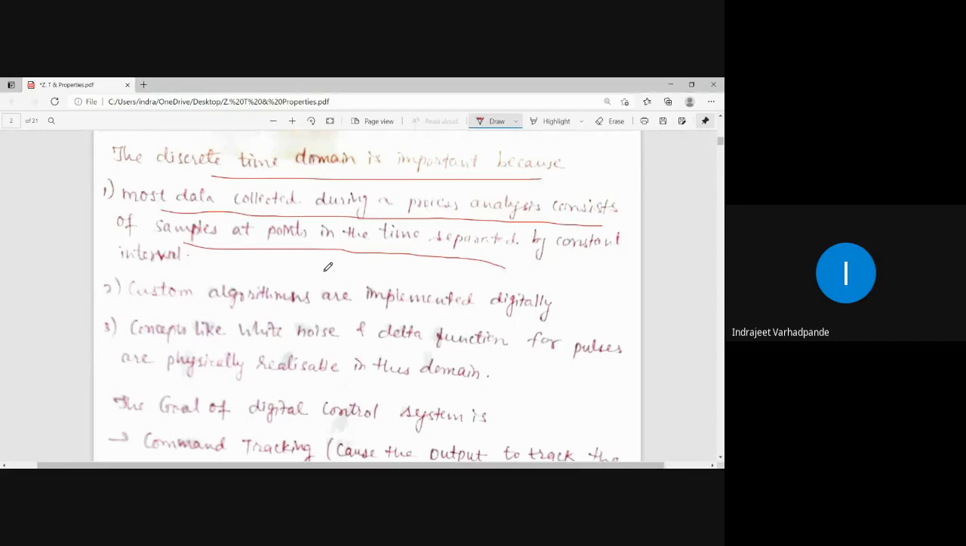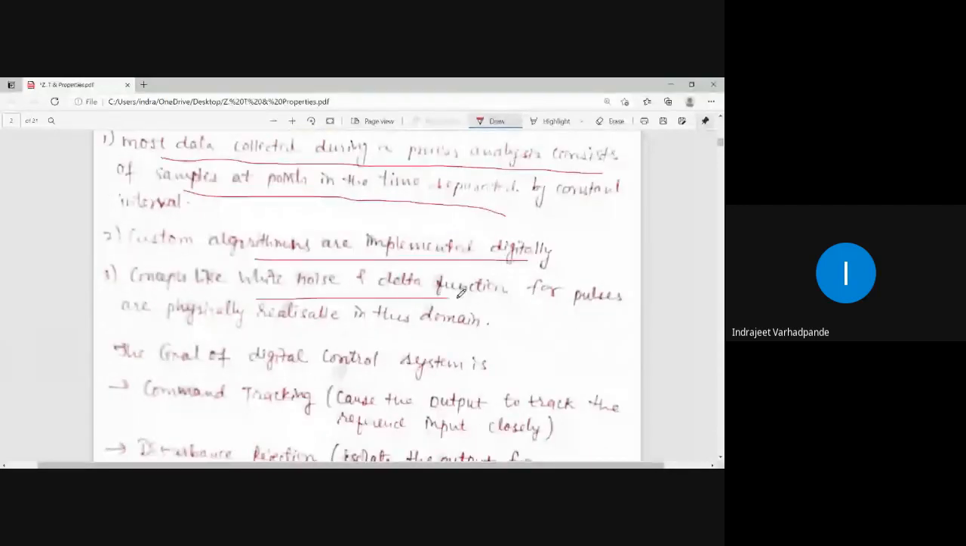Suppose I am speaking, I am in connection with you. That doesn't mean that my voice is getting through wires. The signals are emitted, they are received at the recipient side, and then the interpretation or the analysis is done. So custom algorithms are implemented digitally. Concepts like white noise or delta function or the pulses are realizable in this particular domain of discrete analysis.